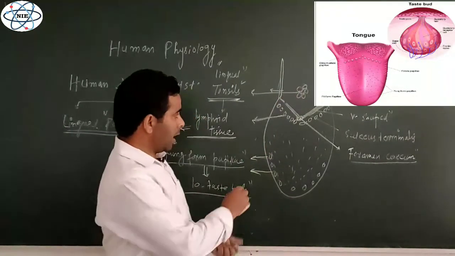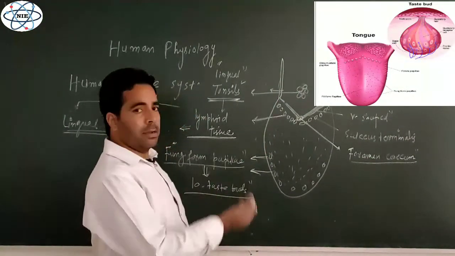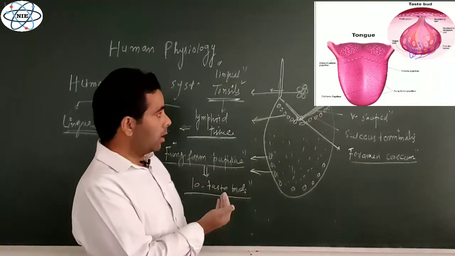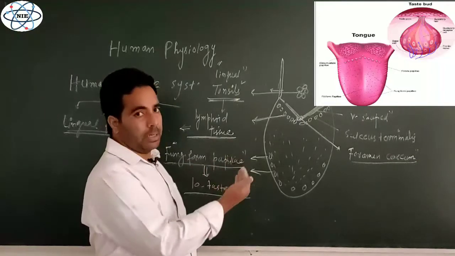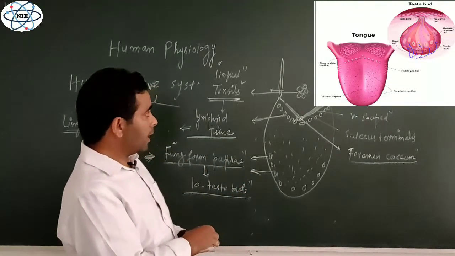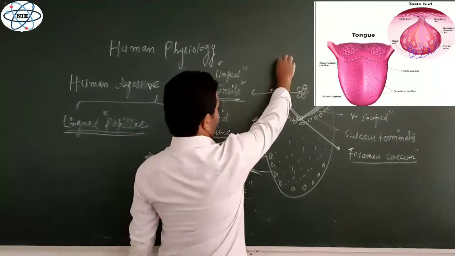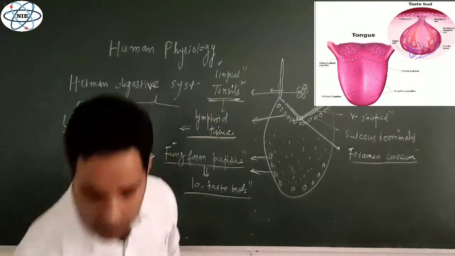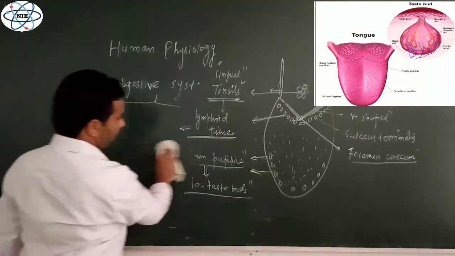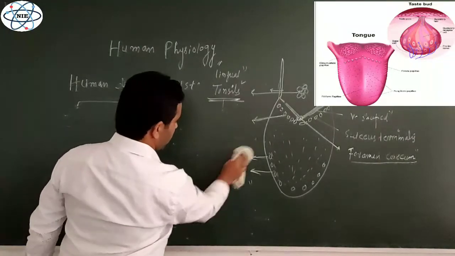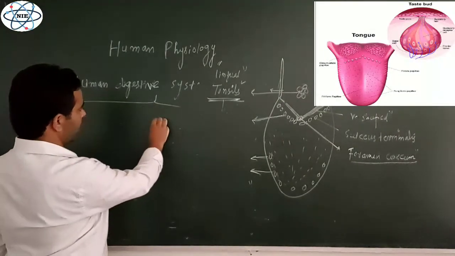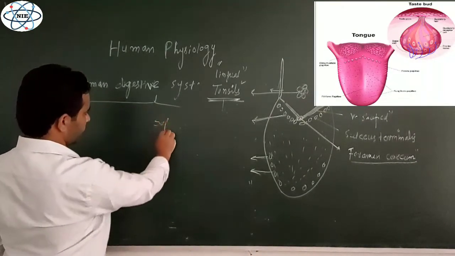Now the question is how this tongue is held, how it is fixed inside the oral cavity. So far as the attachments are concerned, posteriorly the tongue is connected with the soft palate.